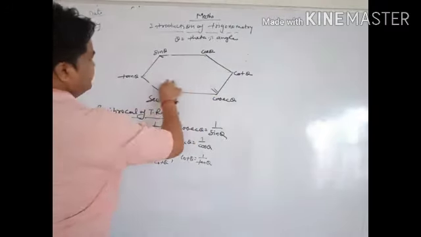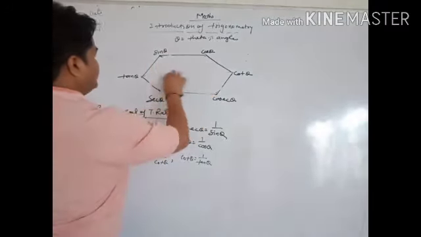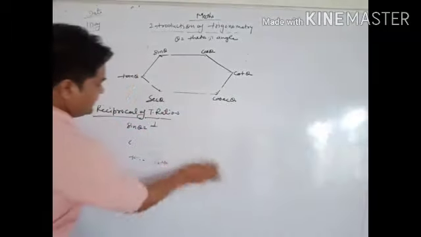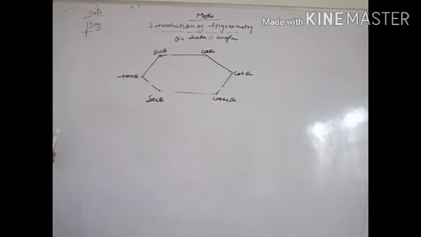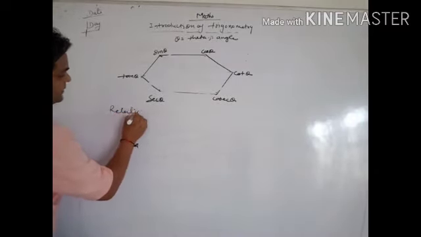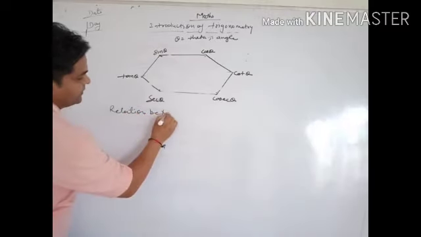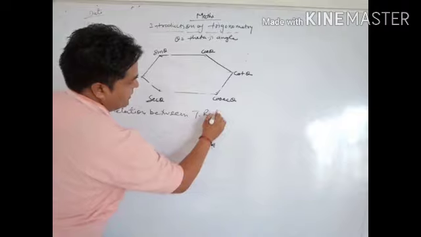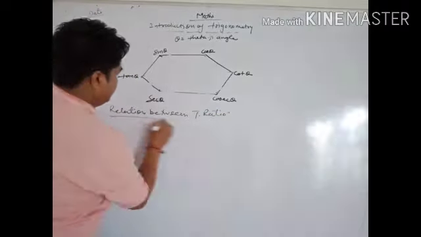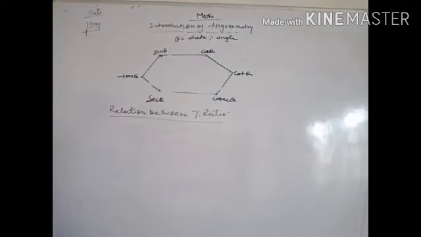Now secondly, the relation between trigonometric ratios. Second is the relation between T ratios.